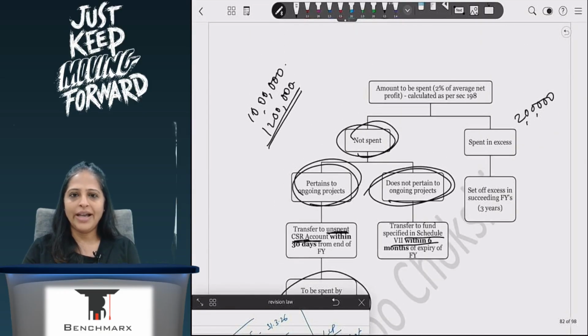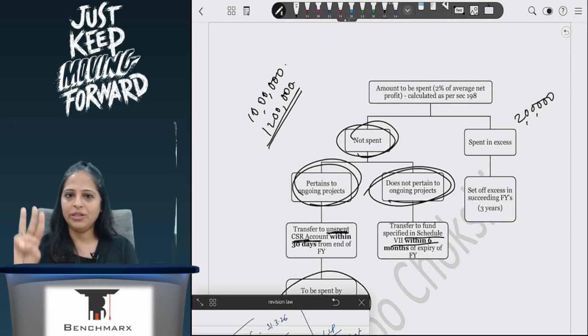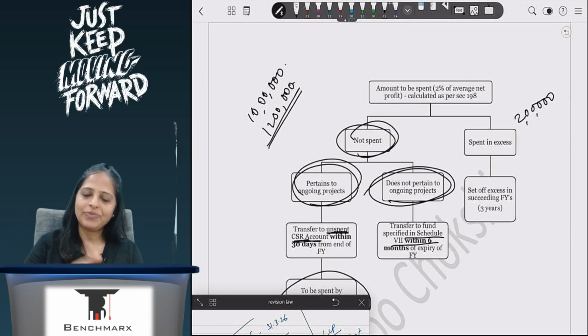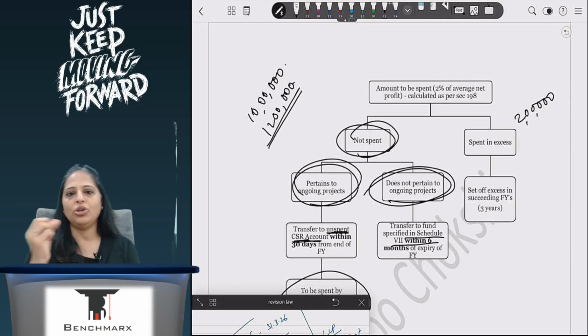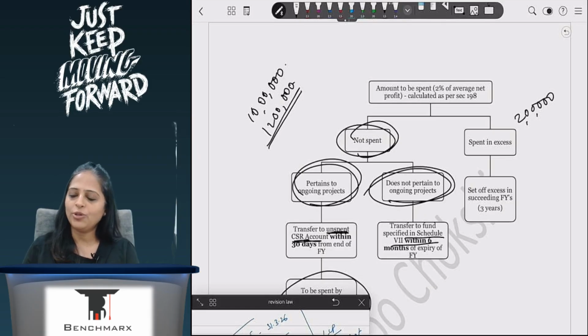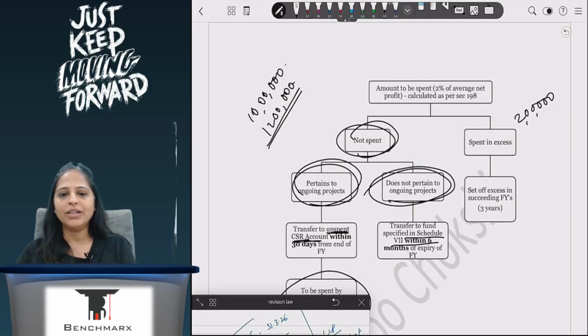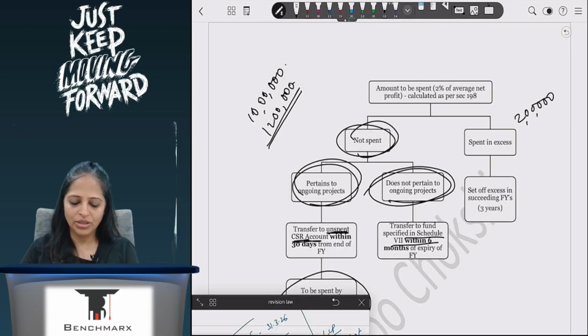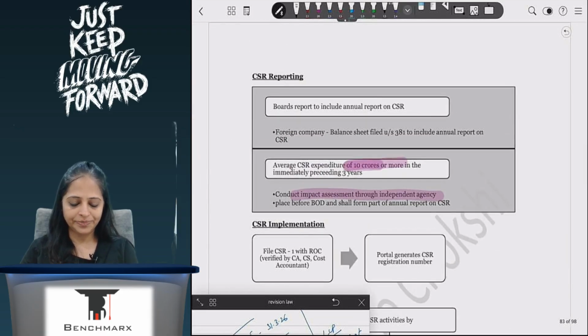Now, if I have to spend a certain amount, I spend more, then it will get carried forward for a period of 3 years. I spend less, I will see whether it is an ongoing project or not ongoing. If it is ongoing, no problem. You transfer it to unspent CSR account within 30 days from end of financial year, and then you spend it in the next 3 years. If you can't, then you transfer it to the fund. If it is not for an ongoing project, I have still not spent the amount, then you transfer it to a fund under Schedule 7 within 6 months from the expiry of the financial year.